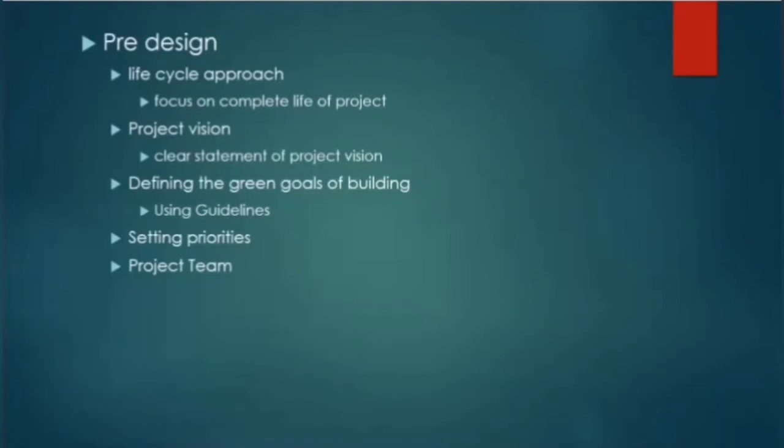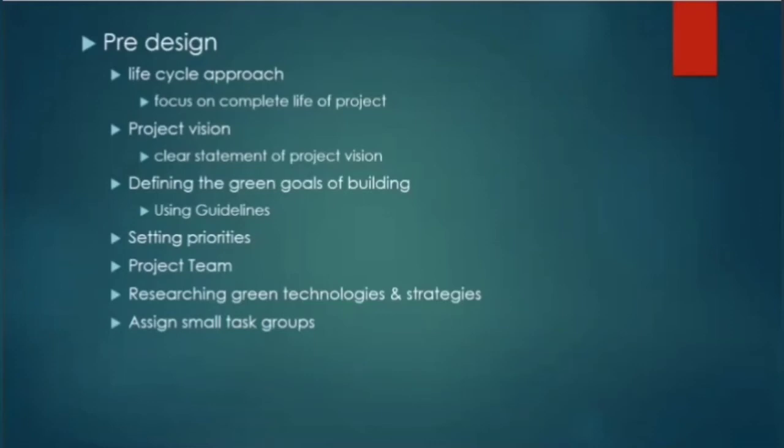Okay. Next step is researching green technologies. So research is done on the latest green technologies available, and out of them, what can be most appropriate depending on the goal of the project is considered. And for this purpose, small groups are formed and tasks are assigned to them.